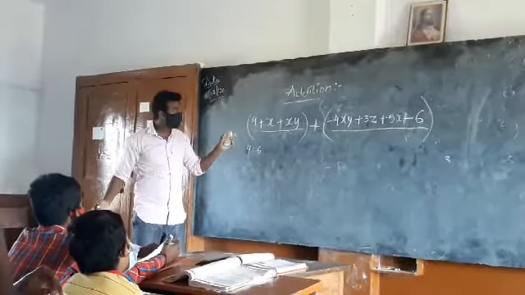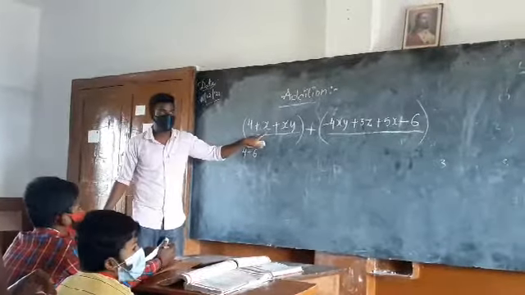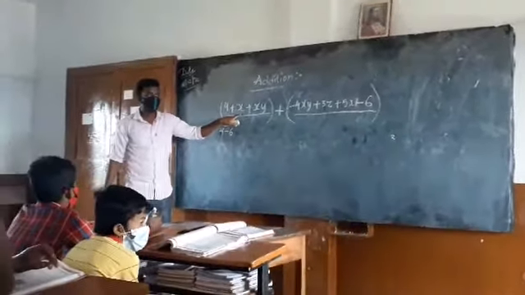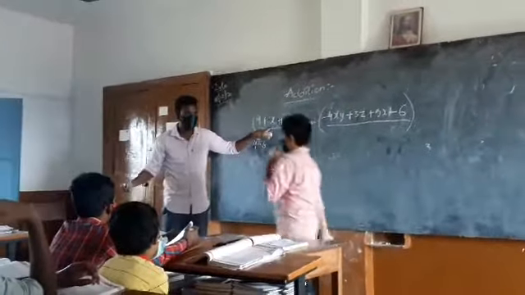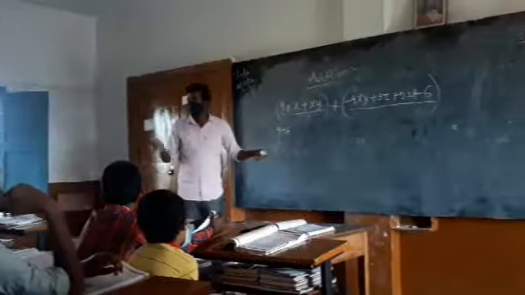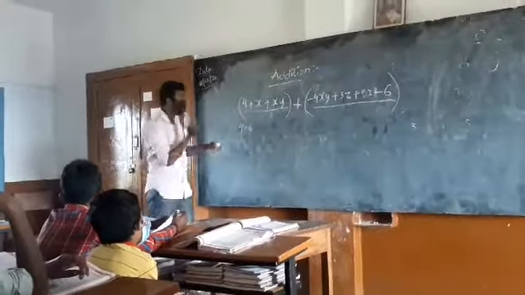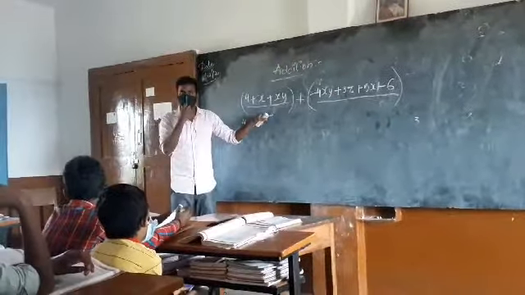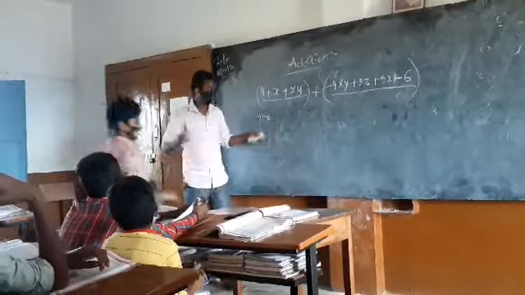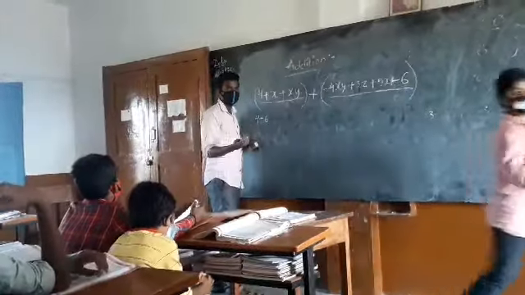Next, take the another term of the first expression. Observe here, children. Write the another term of the first expression. What is the another term? X. Yes, you are right.